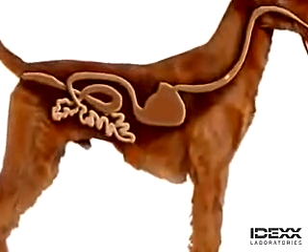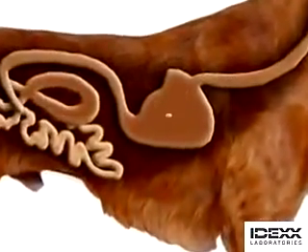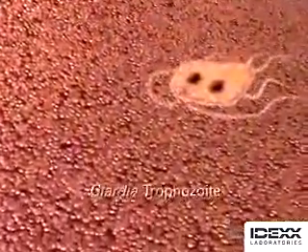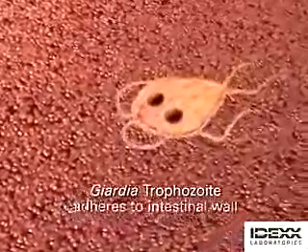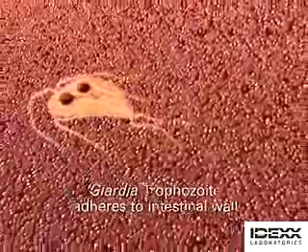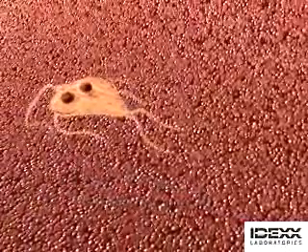A recently ingested Giardia cyst is being digested in the host animal's small intestine. From the cyst, the trophozoite form is released and begins colonizing in the small intestinal lumen. The trophozoite then adheres to the intestinal wall and begins interfering with small intestinal mucosal absorption.